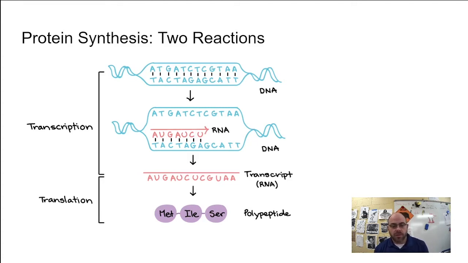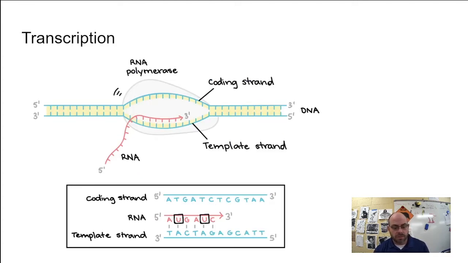All right, so transcription and translation are two processes of protein synthesis. And remember, these are separate from DNA replication, which is replicating the DNA, making a copy of the DNA. Don't make a big amalgamation of replication, transcription, and translation. Don't do that. Three separate processes. Moving on, what is transcription?